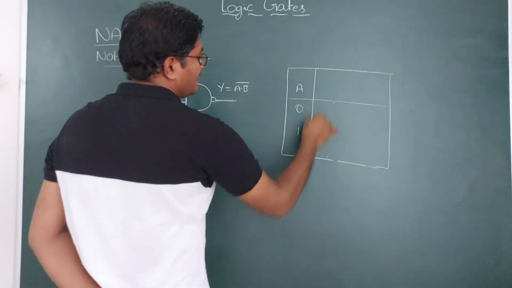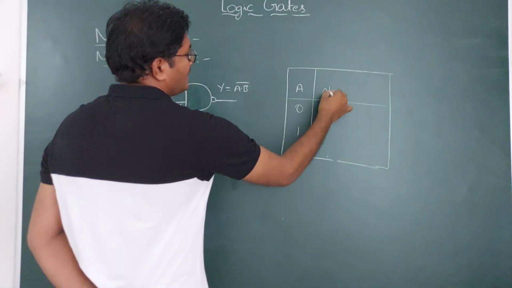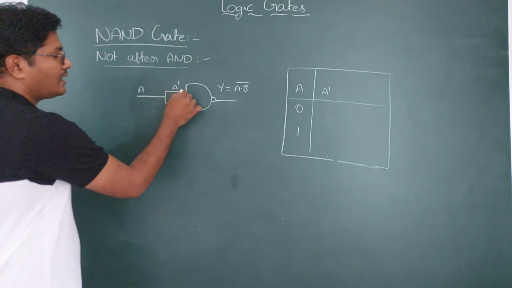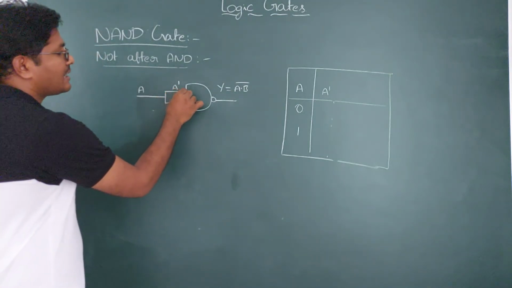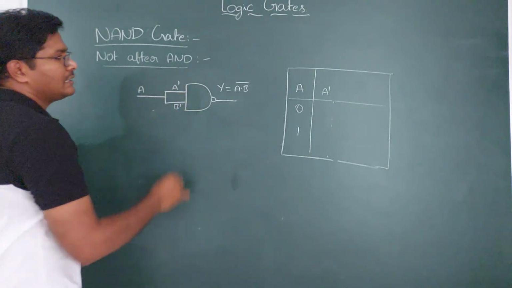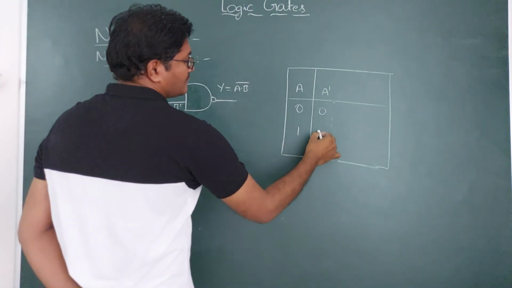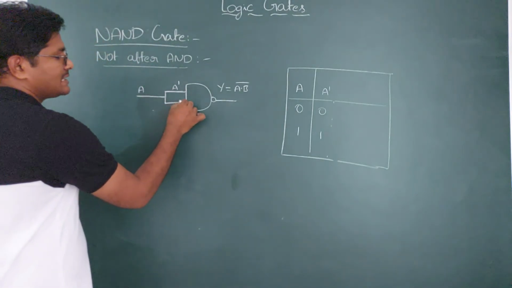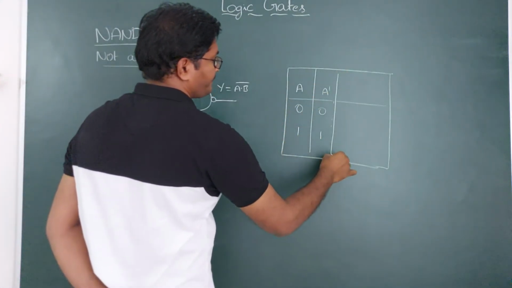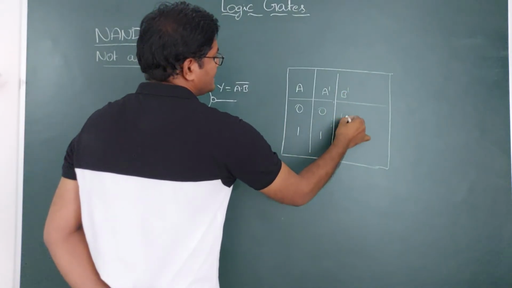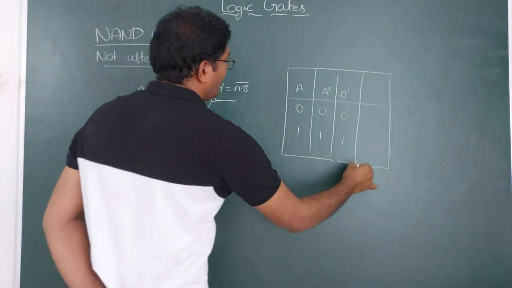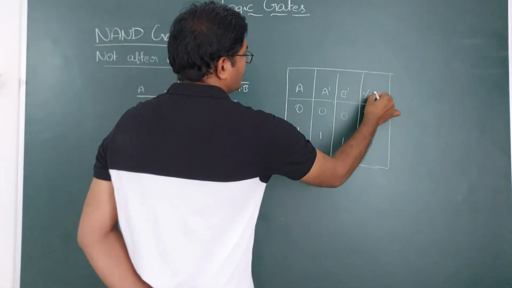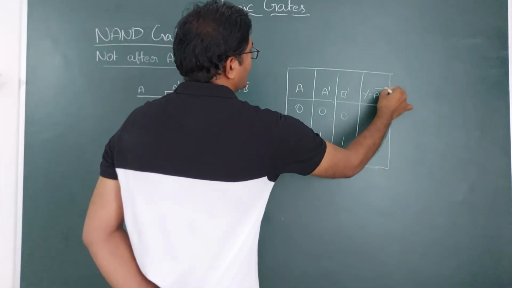So if A is 0, A dash means the A signal is coming here. The same A signal, which is A dash, is 0 and this is 1 only. And B dash, the same signal comes here, which is B dash is also 0 and 1. And this expression, if you see the expression, Y is equal to A into B whole bar. What is the output?